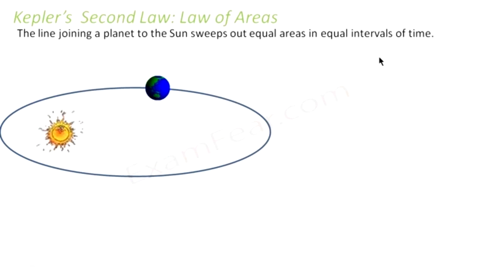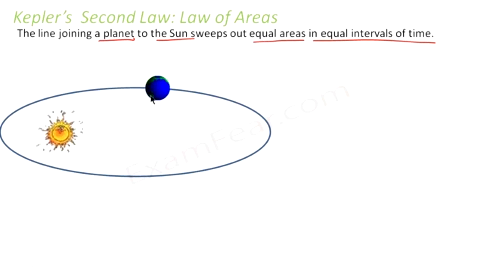The second law is more popularly known as the law of areas. Why? Because this law states that the line joining a planet to the sun sweeps out equal areas in equal intervals of time. What does that mean? The first law clarified the fact that the planet will revolve in an elliptical orbit. The second law states that the area covered by the planet while revolving around the sun will be equal in equal intervals of time. That means the rate of change of area with time will be constant.